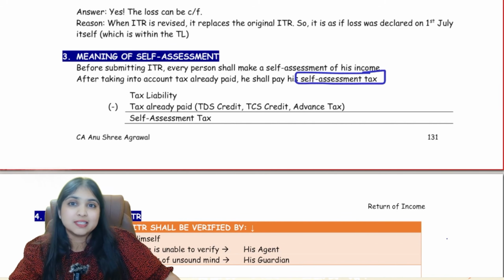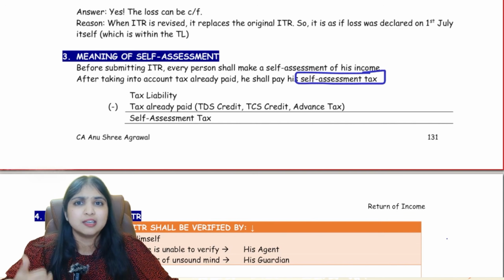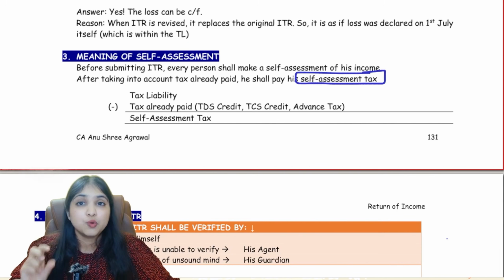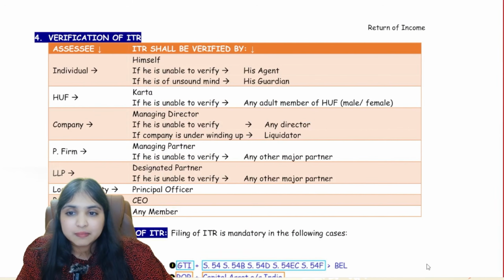You are yourself assessing your income. You are yourself assessing your tax. Assessment means computation. You are yourself doing your computations and you're remitting the tax to the government. So whatever tax you remit to the government becomes your self-assessment tax. Okay. Then comes verification of ITR.